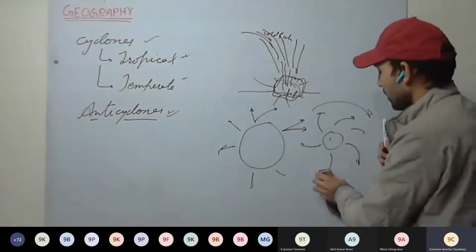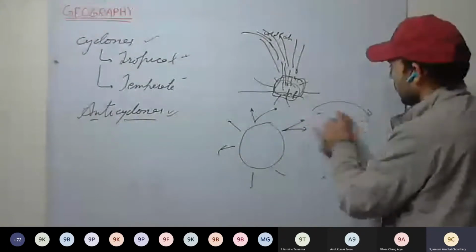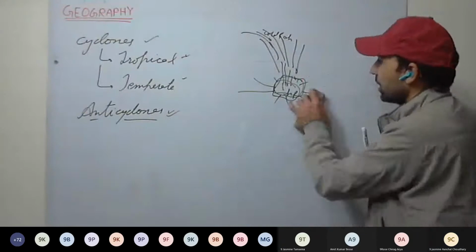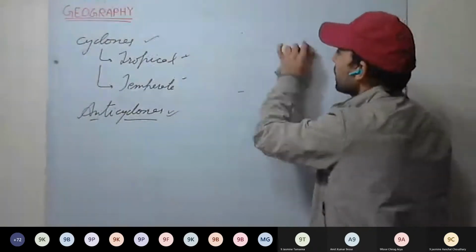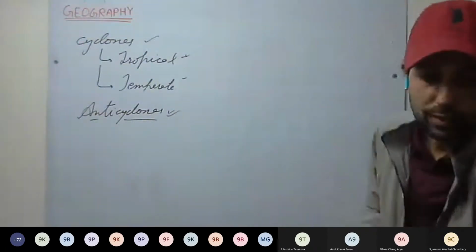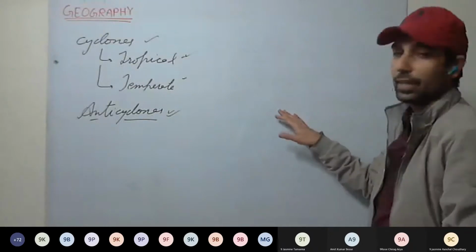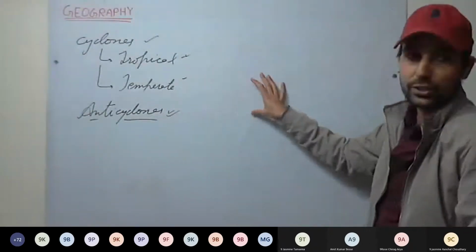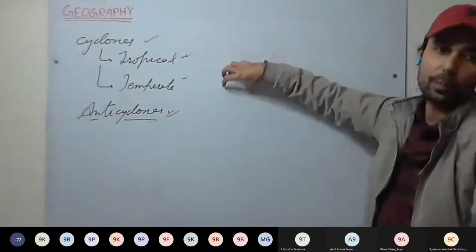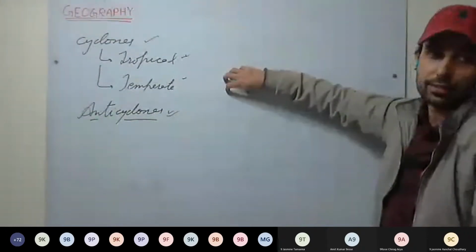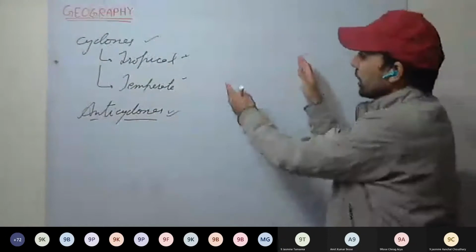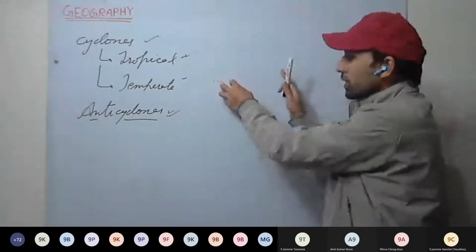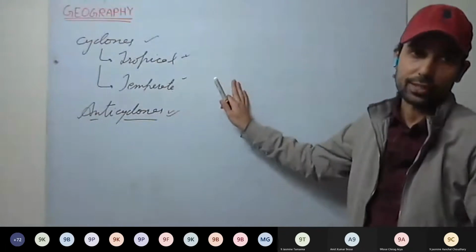Sir, why are tornadoes more destructive than cyclones? See, tornadoes are nothing but one kind of cyclone only. At different localities, they are called by different names. Tornadoes mainly happen in the Guiana lands and the USA. Because of their location, how strong the low pressure belt is matters. The more the difference in pressure, the more destructive they will be.